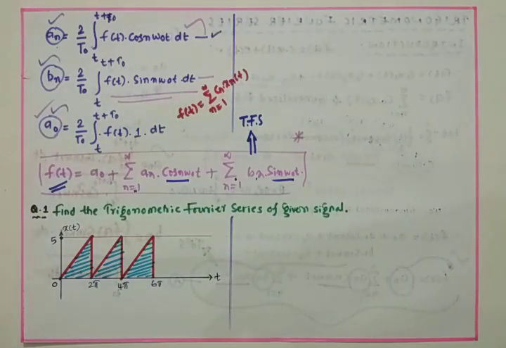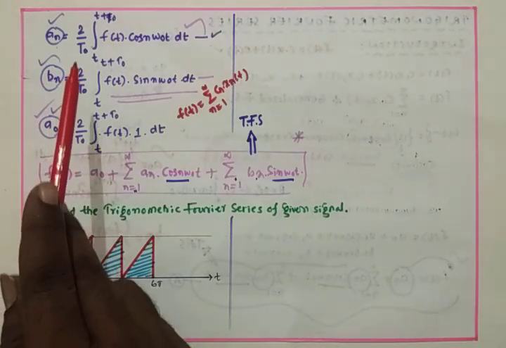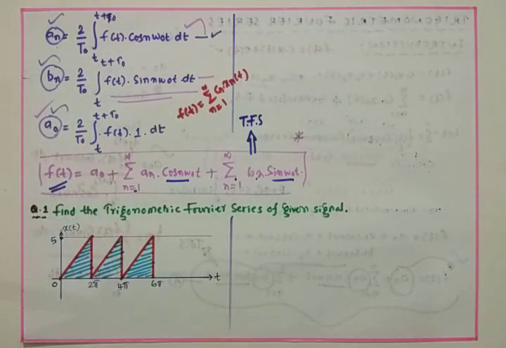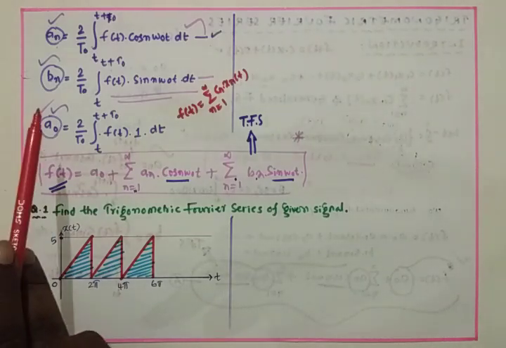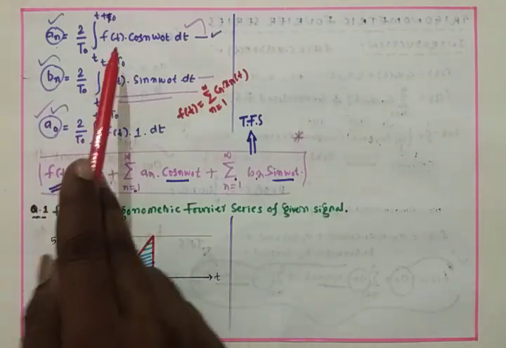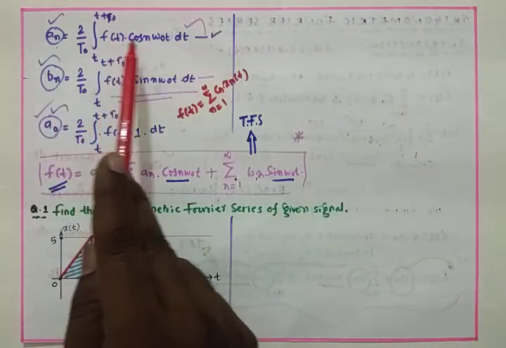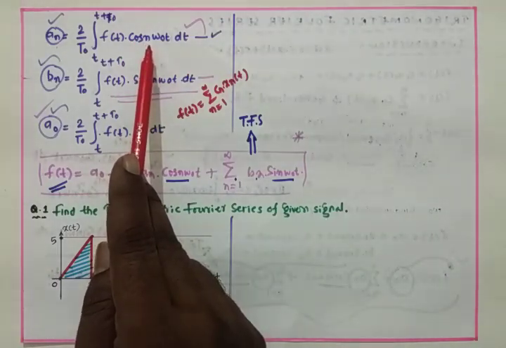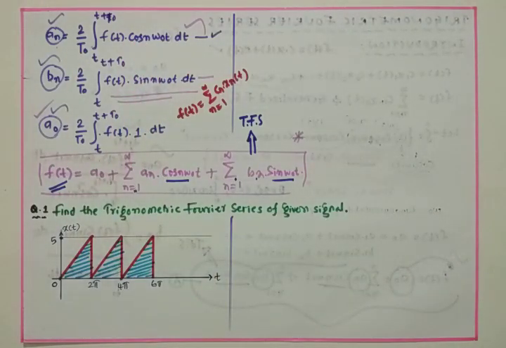An can be obtained by making use of this equation. Anyway, the derivation I will be providing in the material. An is 2 by T naught, where T naught is the time period, integral T to T plus T naught of f of t, which is the signal, followed by the trigonometric function cos n omega naught t dt.